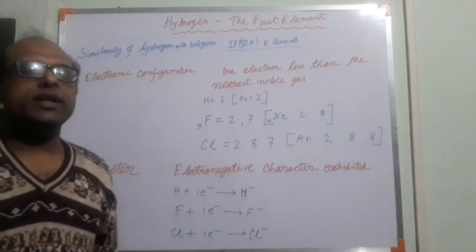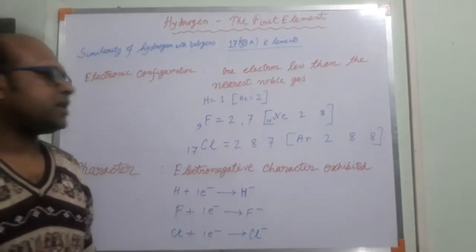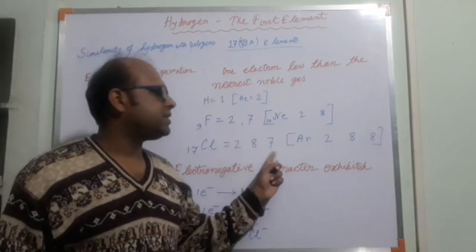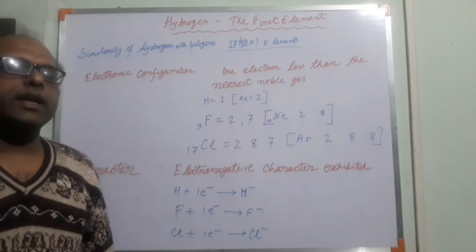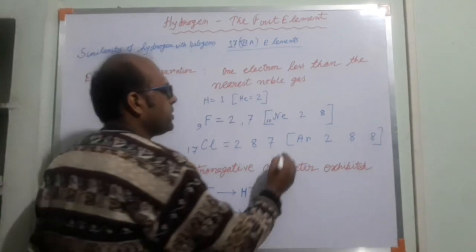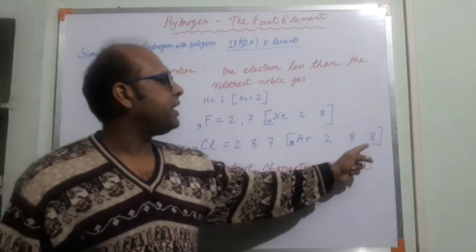In case of chlorine, the atomic number is 17 and the electronic configuration is 2,8,7. The nearest noble gas is argon, whose atomic number is 18 and electronic configuration is 2,8,8.